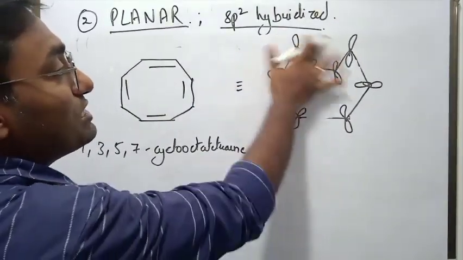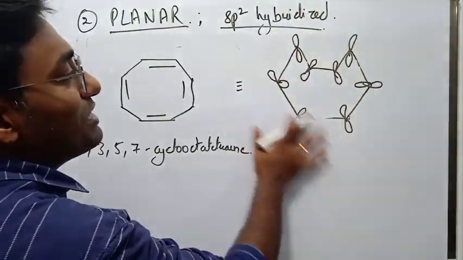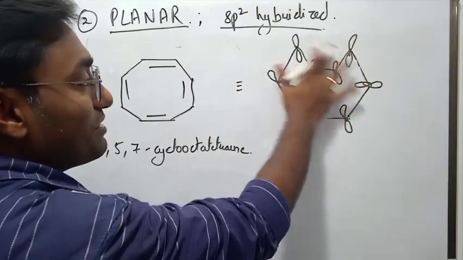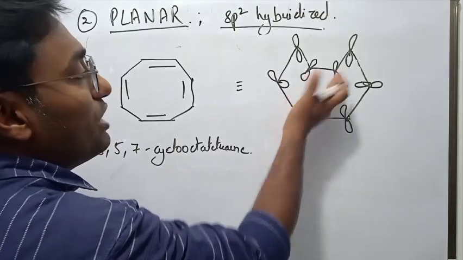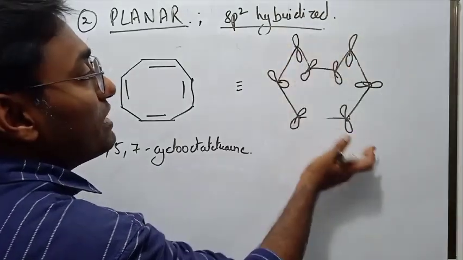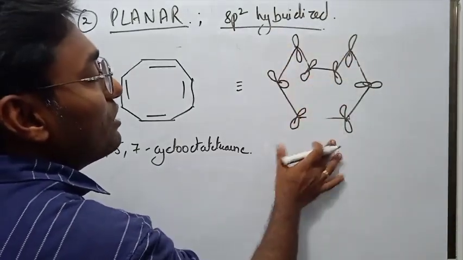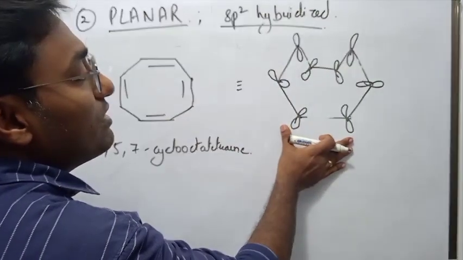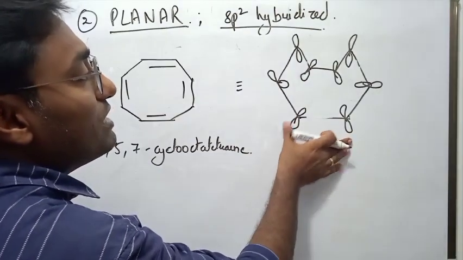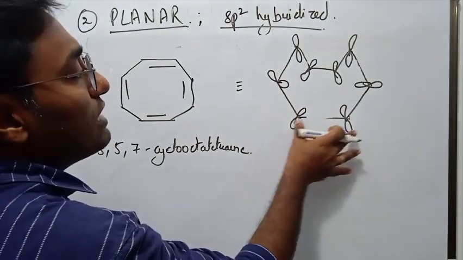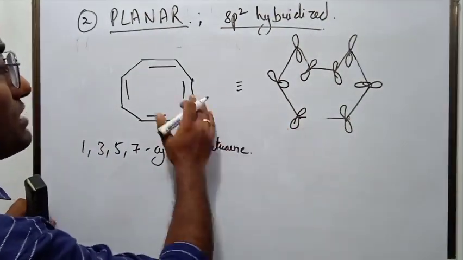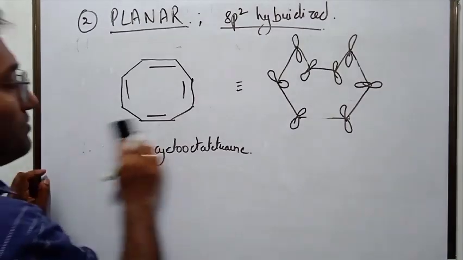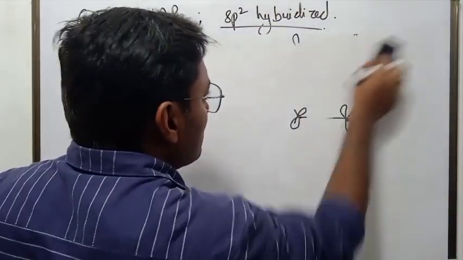Right? It all started from planarity. Okay, this was not planar, right? sp2 hybridized, but it was not planar at all. And because it was not planar, delocalization, overlapping of p orbitals did not take place here efficiently, and therefore delocalization of the pi electrons did not take place here effectively. So therefore this compound is anti-aromatic. So this is the second condition.